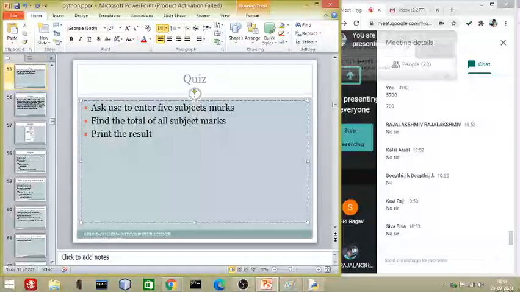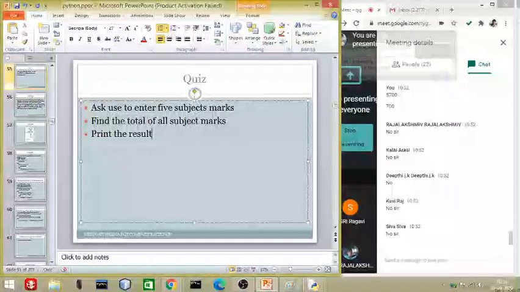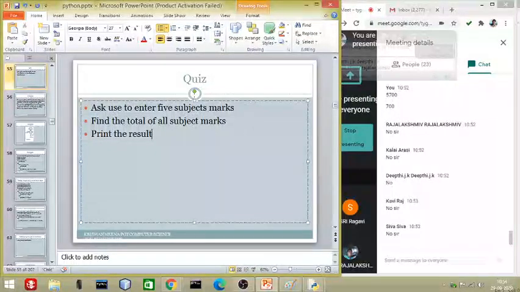Whatever I have done, take input from the user: enter English marks, enter Hindi marks, enter IP marks, and so on. Then total is equal to the variable names which you have declared, and print the total. Send me this coding right now. I am waiting for your coding. Any 5 subjects, your choice.